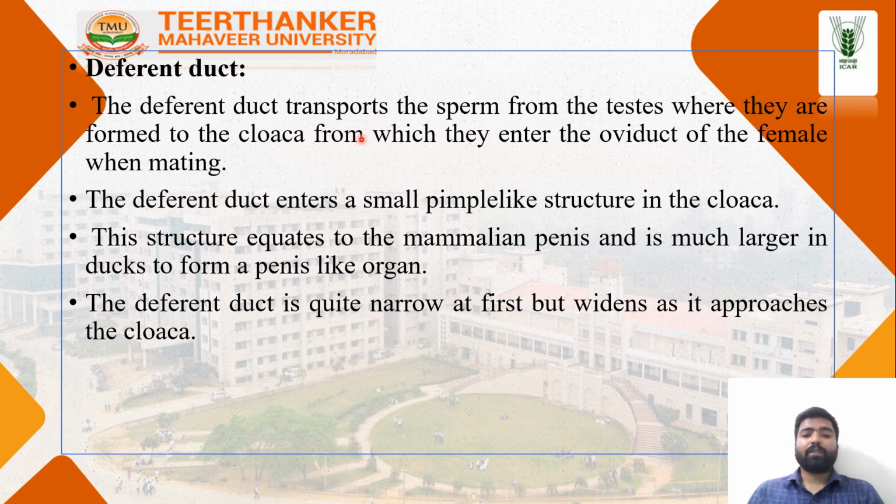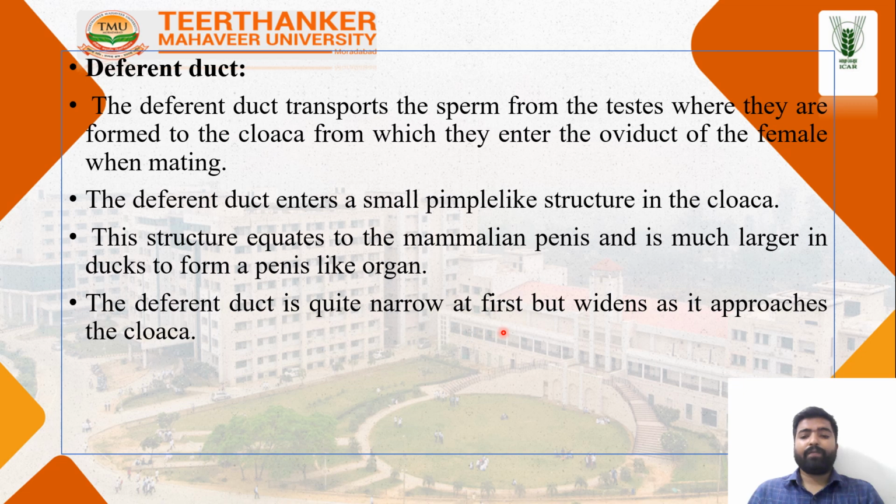The vas deferens transport the sperm from the testes where they are formed to the cloaca, from which they enter the oviduct of the female when mating. The vas deferens enter the small papilla-like structure of the cloaca. The structure equivalent to the mammalian penis is much larger in the duck, and is a small penis-like organ in the pigeon and other fowl. The vas deferens are quite narrow.